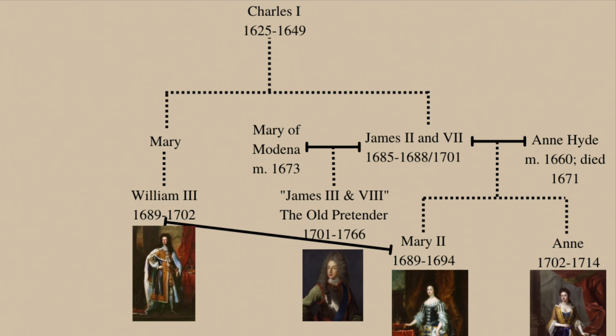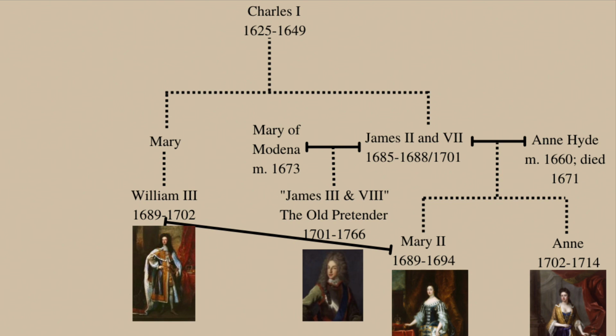At the time, male preference primogeniture was in use. This meant that the eldest surviving son took precedence over his elder sisters. As James's son was baptized Catholic, this greatly concerned Parliament, as it was likely that the next monarch would be Catholic, and every monarch after would also be Catholic too.